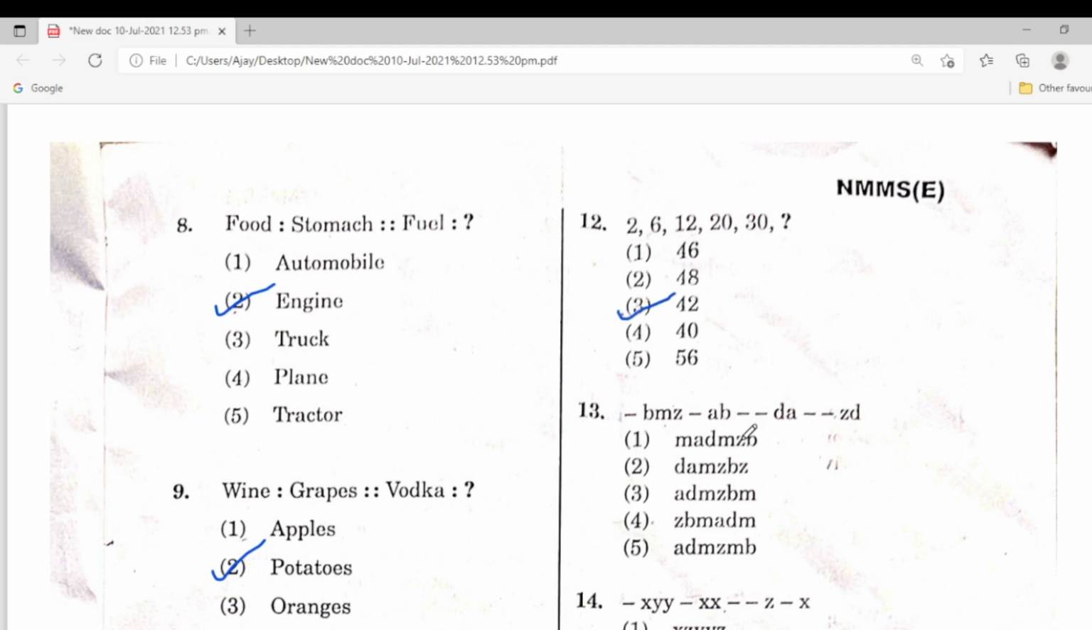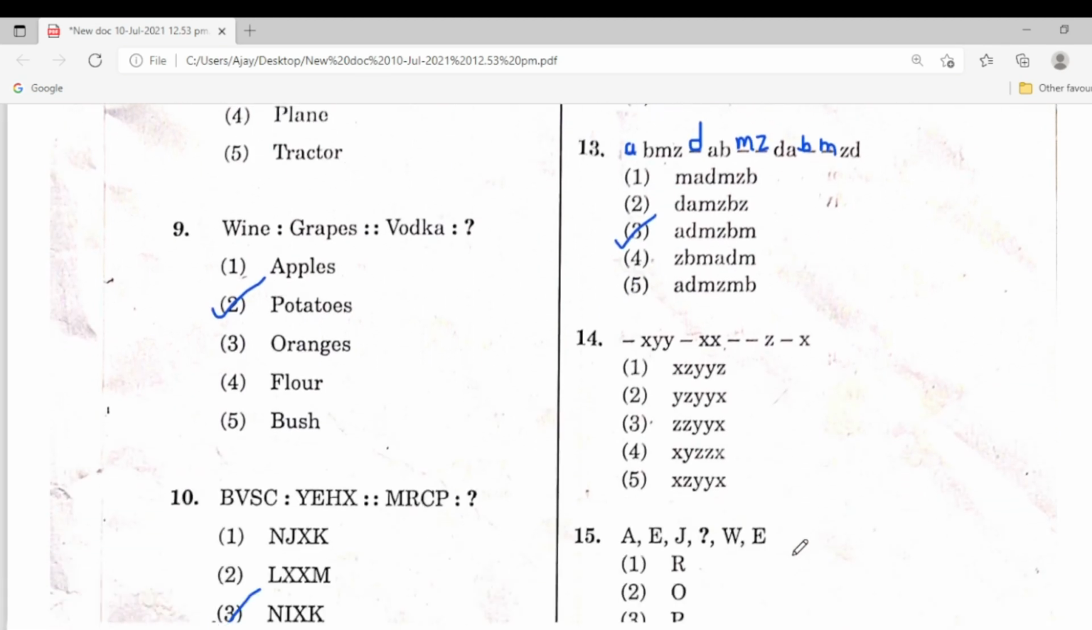Next one, 13th one. Here one of the alphabets is missed. Here is A, here is D, here is M, M and Z, and here is B and M. I will explain in detail in the next videos. This is only question paper explanation.